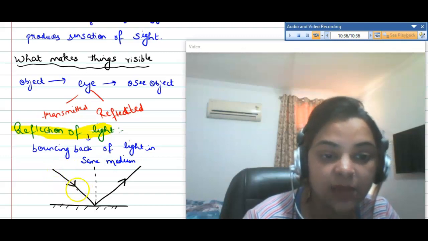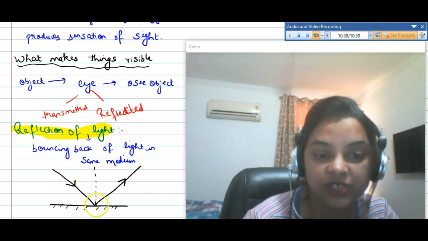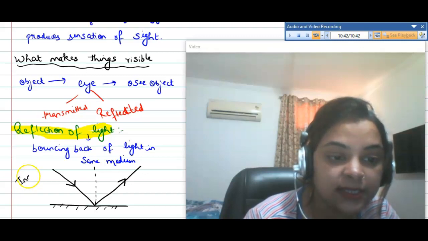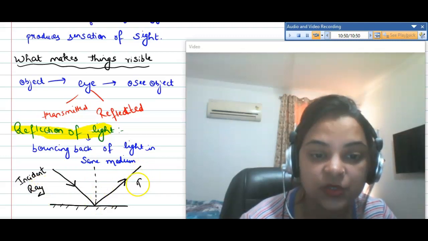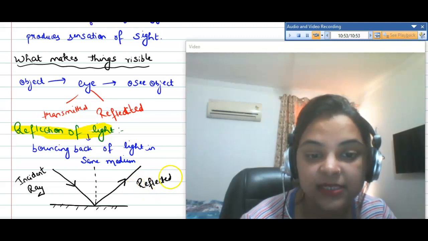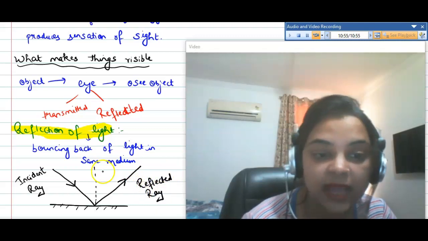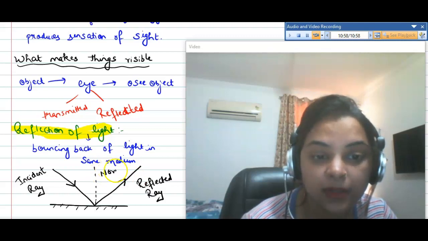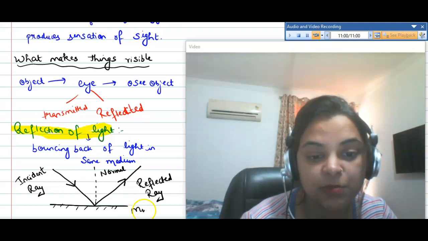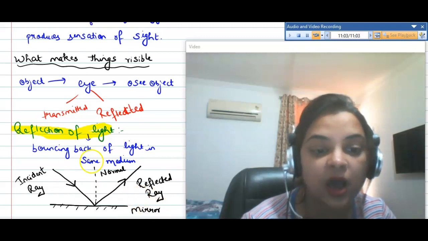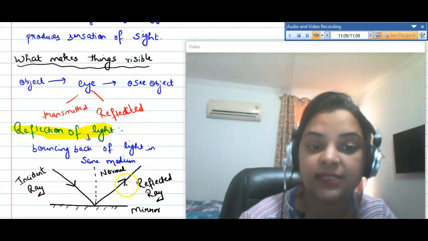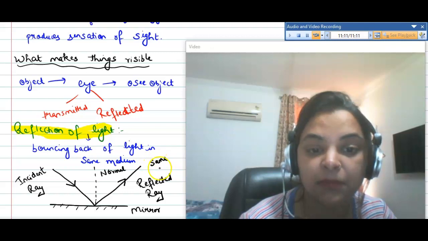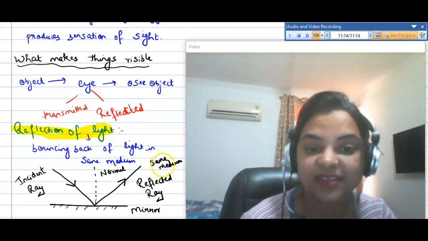Now this ray which falls on the mirror is called the incident ray. And the ray that reflects back is called the reflected ray. And this is called the normal, right? And this is the mirror. So this is how reflection takes place: the direction changes, but in the same medium, right?